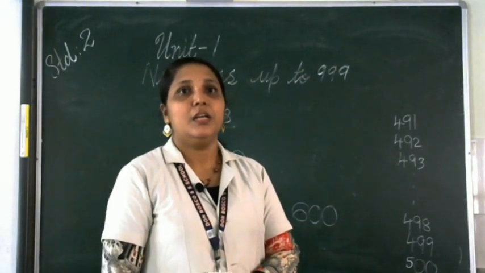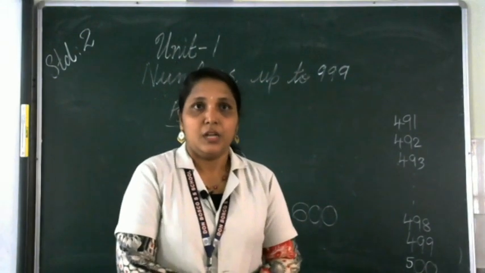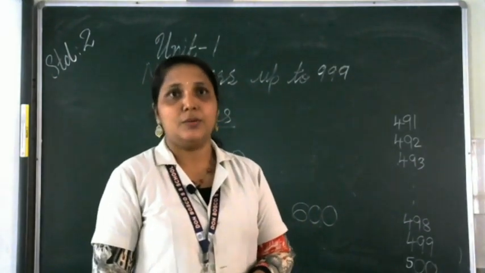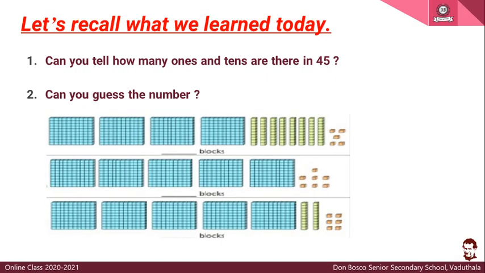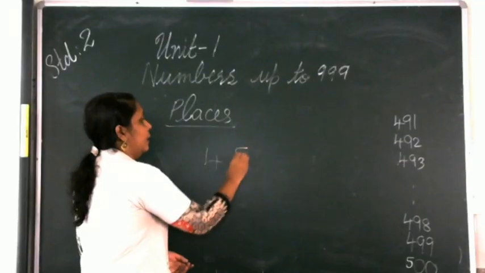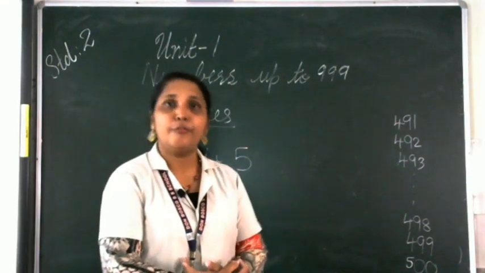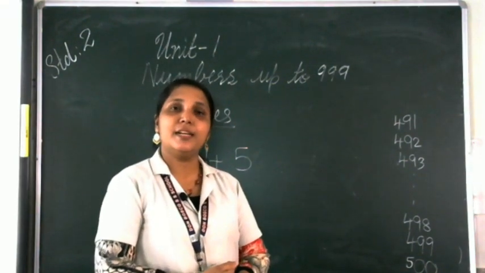Okay. So did you understand what we learned today? Now we studied about the ones and tens places, isn't it? Okay, there is one number given for you. Can you tell how many ones and tens are there in 45? The number is 4, 5. You have to tell how many ones and tens are there in 45.